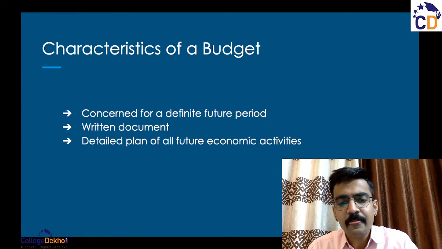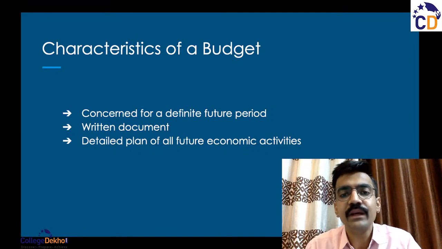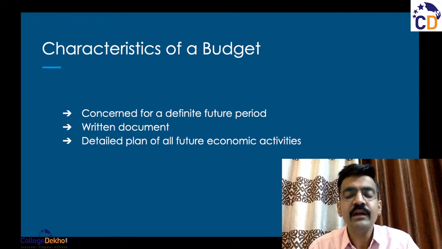Then a budget is prepared, just like we talked about, on the basis of past experiences, right? On the basis of past performance of a similar budget, that in the previous year you had made a budget, and let us say that budget was not sufficient according to the practical requirements of the business. All right, that you had made a budget which was very hard to follow, which was very rigid, right? So in this year's budget we will be a little more lenient with making the budget, and we will keep these things in mind. We will keep the practical requirements of the business in mind.